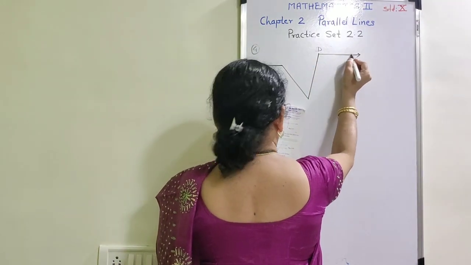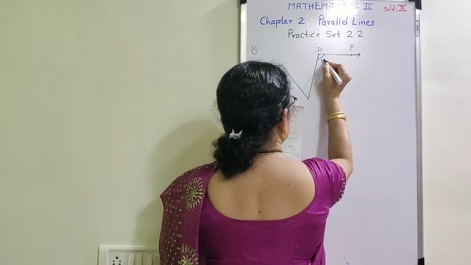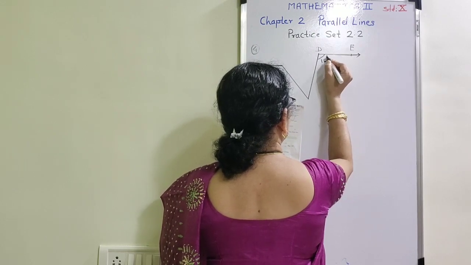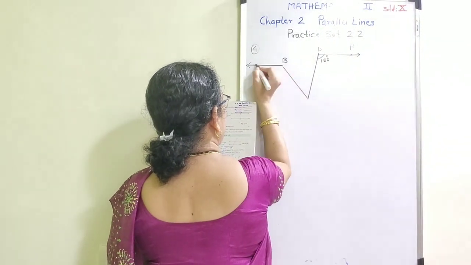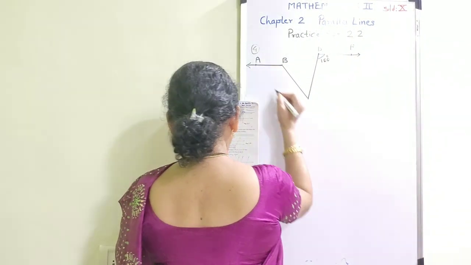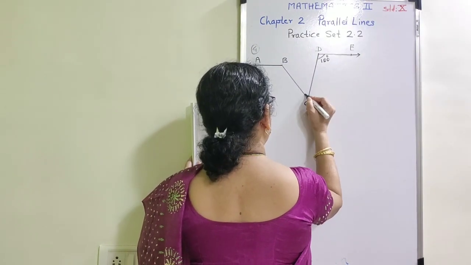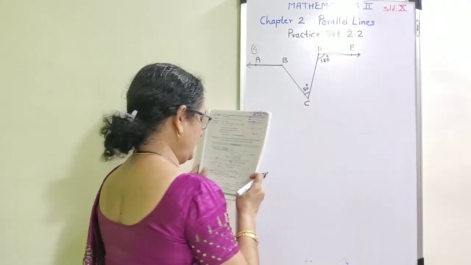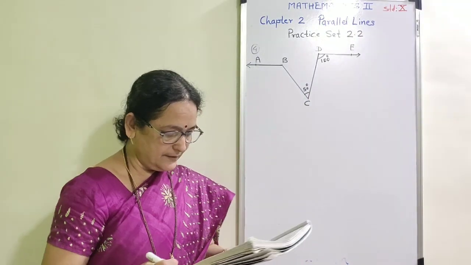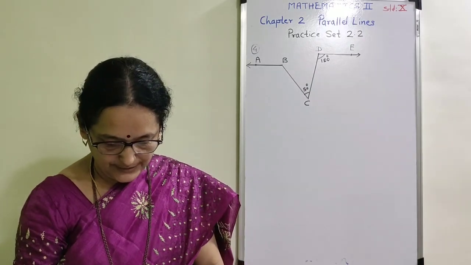Point D, point E. Measure of this angle is given as 100 degree. Again, point B, point A, as well as point C. Here they have given measure of this angle as 50 degree. Now they have also given that ray BA is parallel to ray DE.